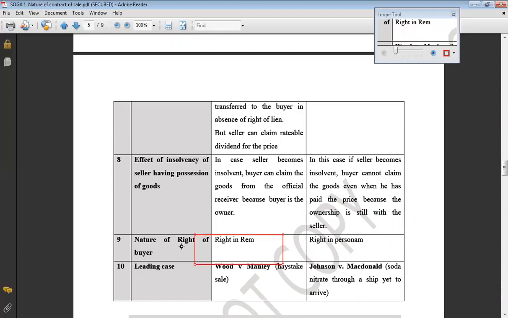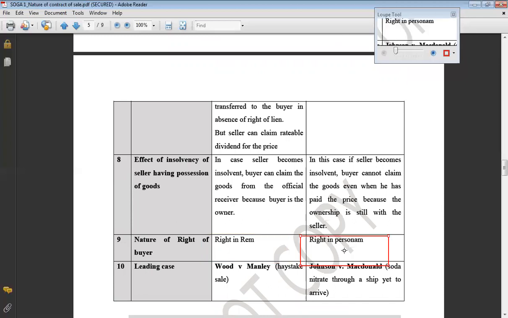Next is what kind of right buyer has. In case of sale, he has right in rem. Right in rem means a right to recover, right to retain, right to use the goods against the whole world. So he has right of recovering these goods not only from the seller, but against the whole world. You have become the owner. So nobody can question your ownership because you are the owner of the goods. Nobody means neither the seller nor anybody else in the society.